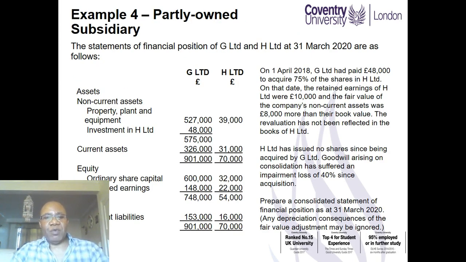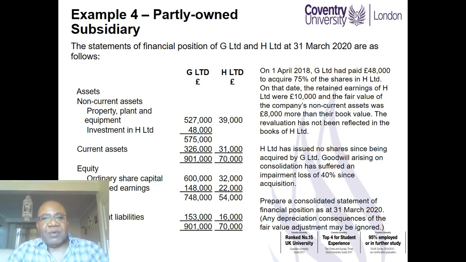Here's a typical example. The statements of financial position of G Limited and H Limited at 31st March 2020 are as follows. The non-current assets, property, plant and equipment, is 527 and 39. Investment in H is 48,000.